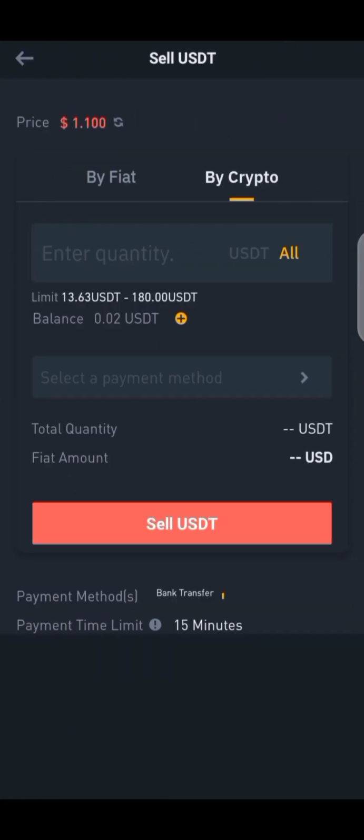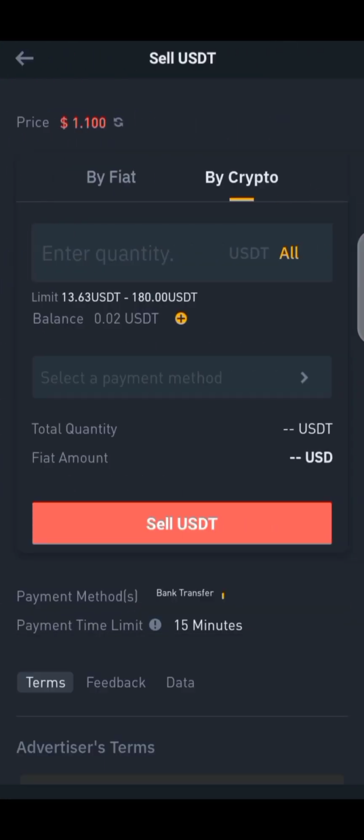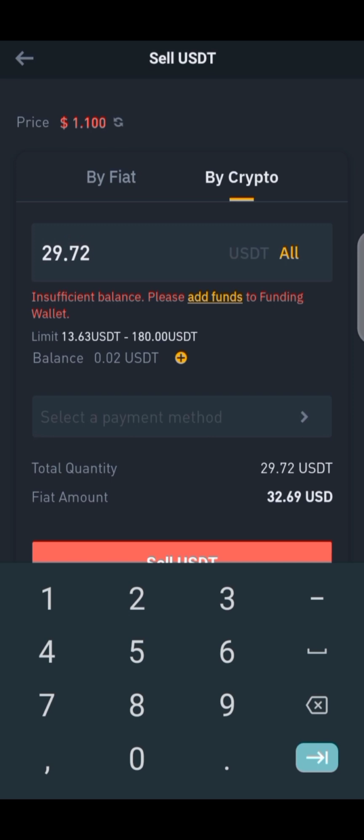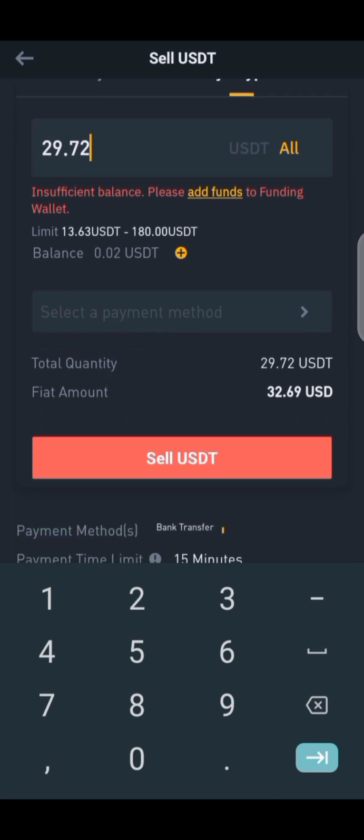With this first guy, because it's actually accepting bank transfer, I'm going to show you the bank you are going to use for this arbitrage. So you now insert the amount you have, 29.72 USDT, and it will actually give you 32.69 USDT. Guys, can you see? Your 29.72 USDT will give you 32.69. So let me go and show you the bank you are going to use for this arbitrage.